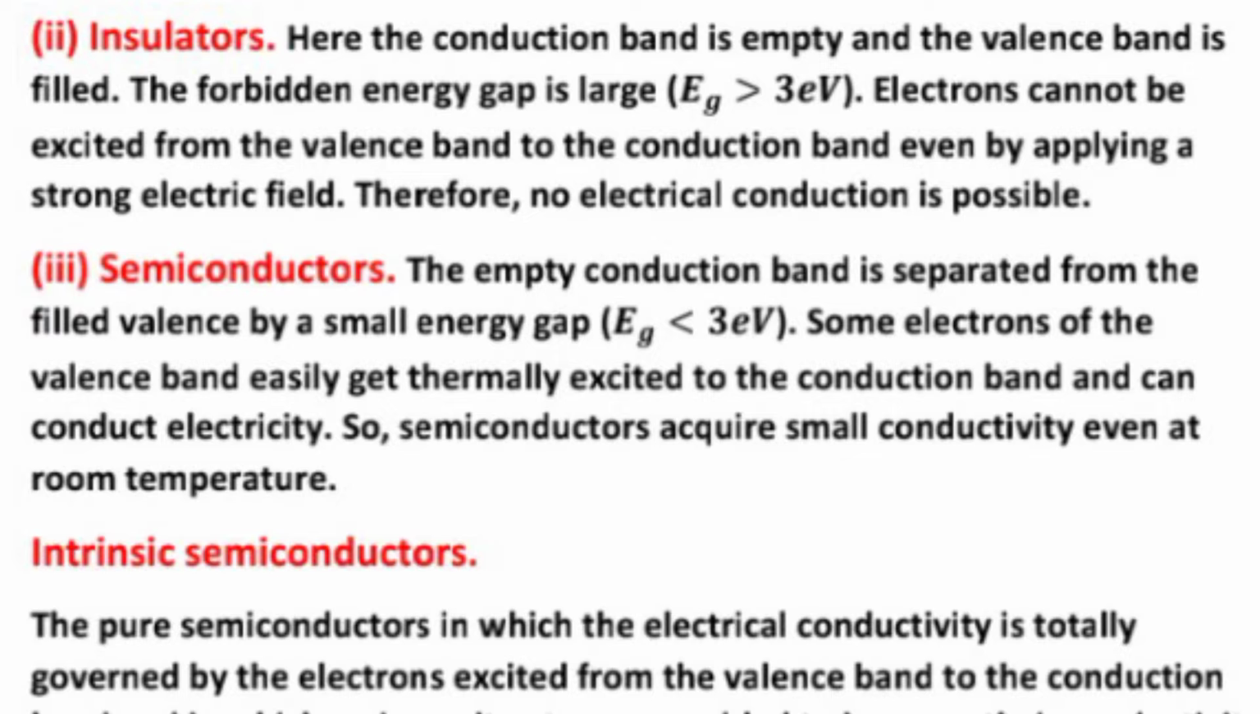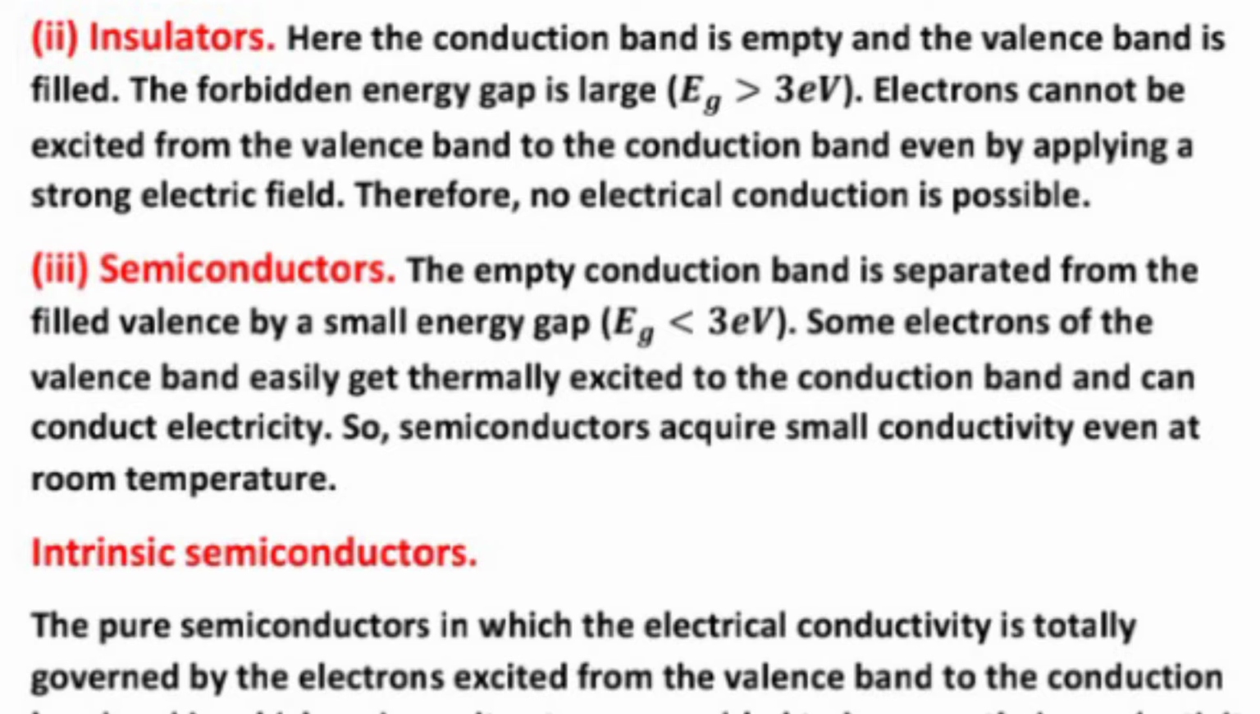Third is semiconductors. The empty conduction band is separated from the filled valence band by a small energy gap. Eg is less than 3 eV. Some electrons of the valence band easily get thermally excited to the conduction band and can conduct electricity. So, semiconductors acquire small conductivity even at room temperature.